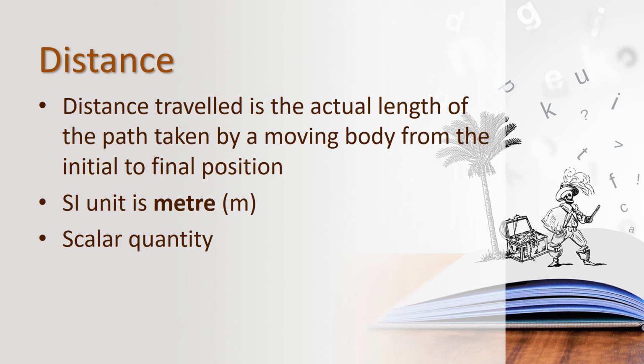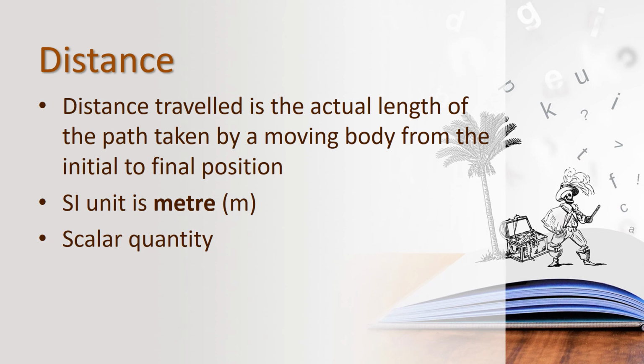So what is meant by distance? The distance traveled is the actual length of the path taken by a moving body from the initial to final position. Again, repeat it. Distance can be measured in kilometers, meters, miles.